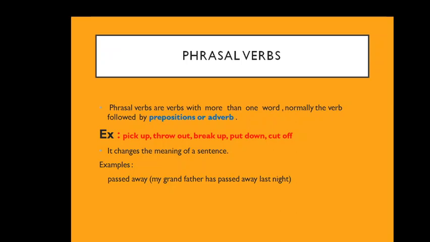Okay, so now let us look into the definition of phrasal verbs. Phrasal verbs are verbs with more than one word, normally the verb followed by a preposition or adverb. A phrasal verb is a combination of verb plus preposition or also with an adverb. Some examples of phrasal verbs are pick up, throw out, break up, put down, cut off.